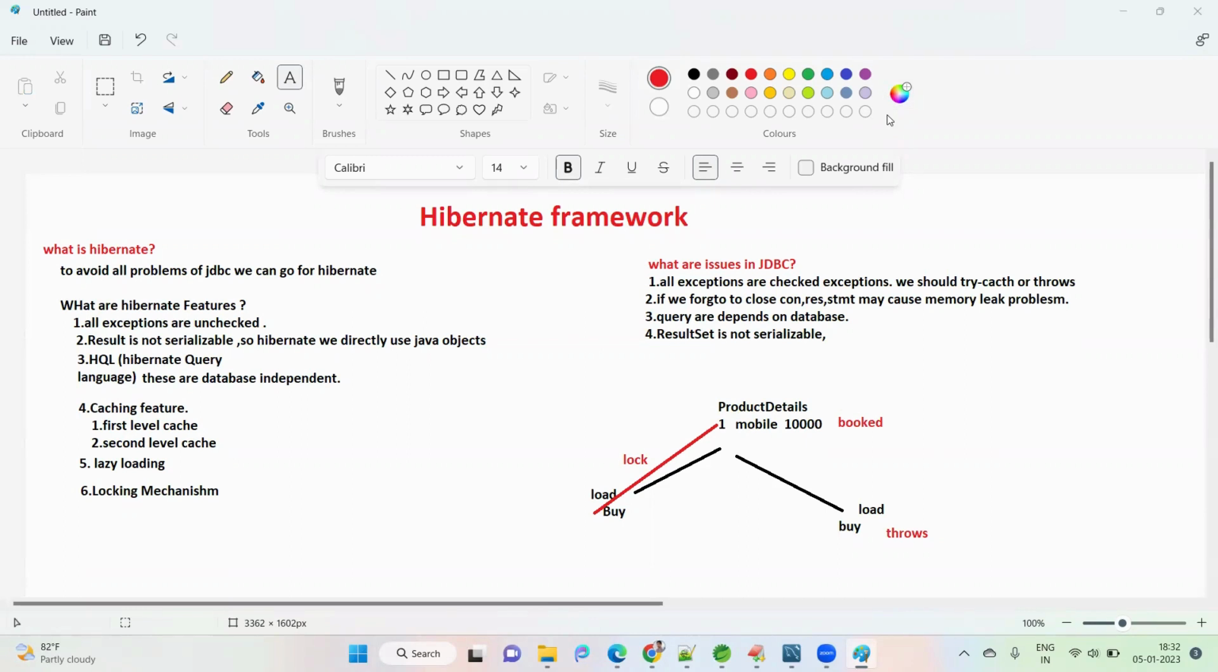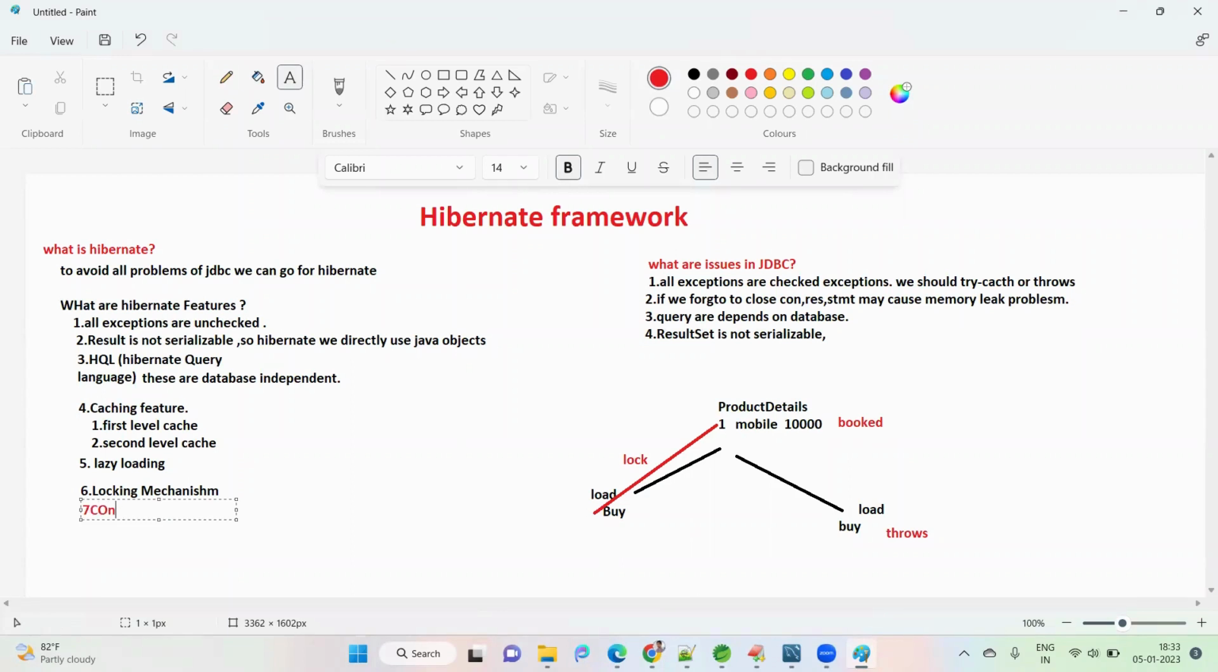This is the concept called the locking mechanism. I think it is clear now; it does not need much explanation. HQL exceptions are all unchecked. Caching mechanism, lazy loading, locking. Clear, right? So I can tell one more feature.